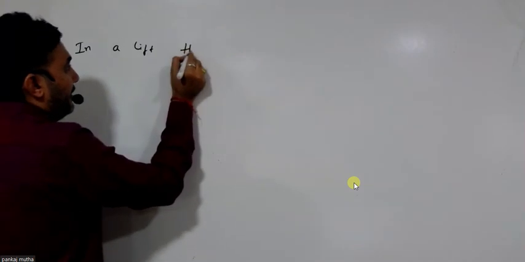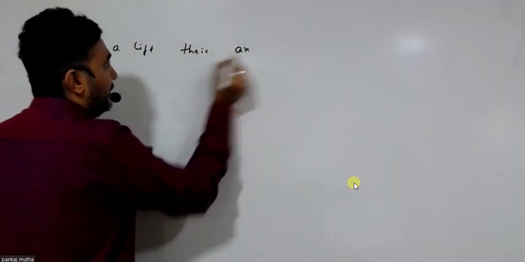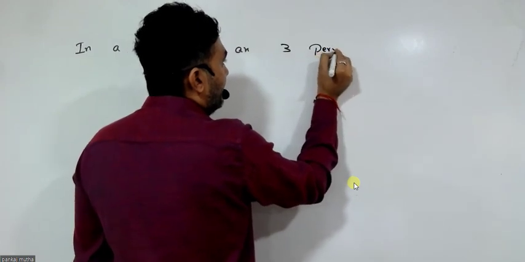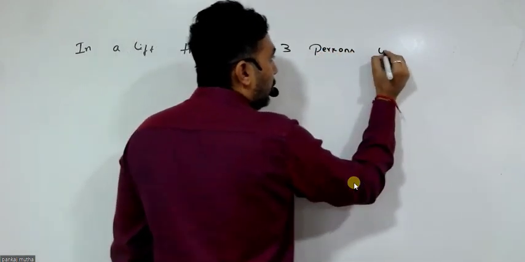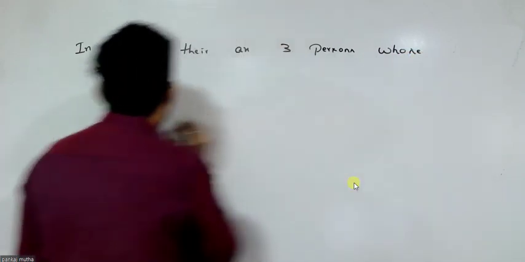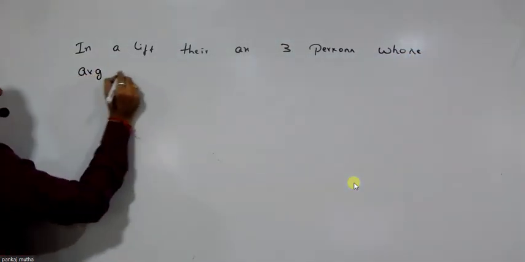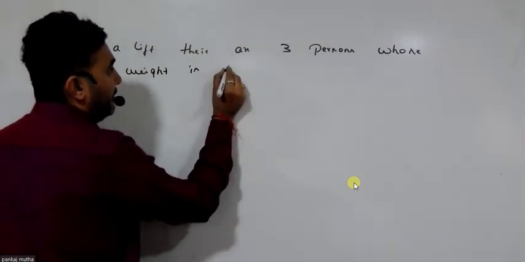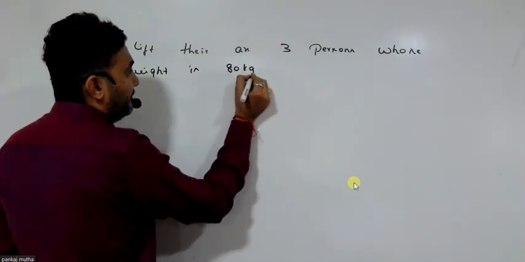In a lift, there are three persons whose average weight is 80 kgs.